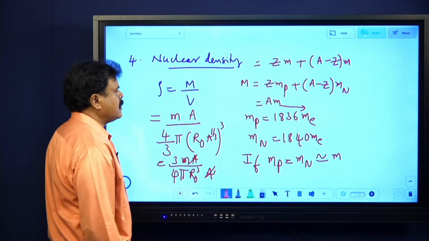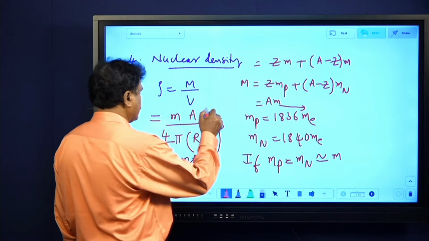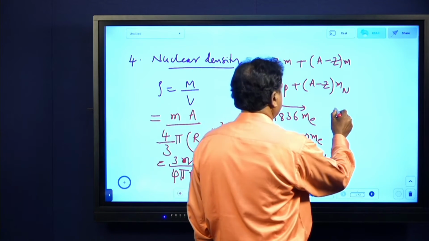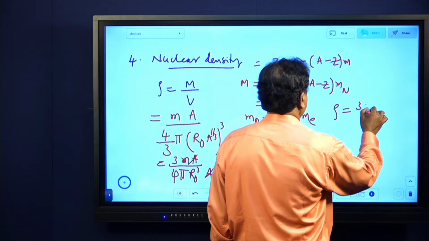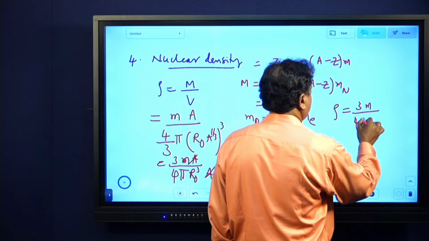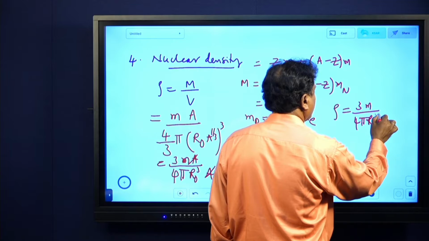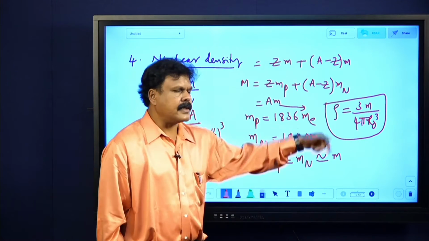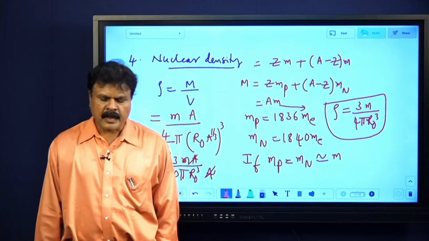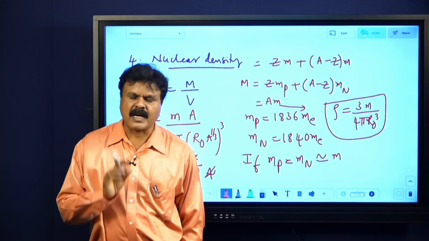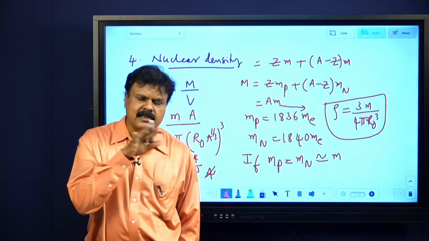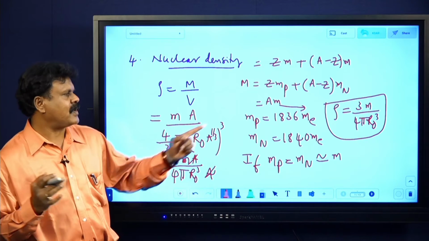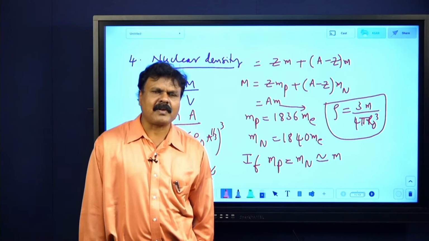A cancels. What is density? Density is nothing but 3m by 4 pi R naught cube. What I am telling here, for a 1 mark question I have discussed this much. Nuclear density is independent of mass number. As mass number increases, nuclear density never increases. It remains the same. Mass increases, charge increases, but density remains the same. I hope you are aware of it.